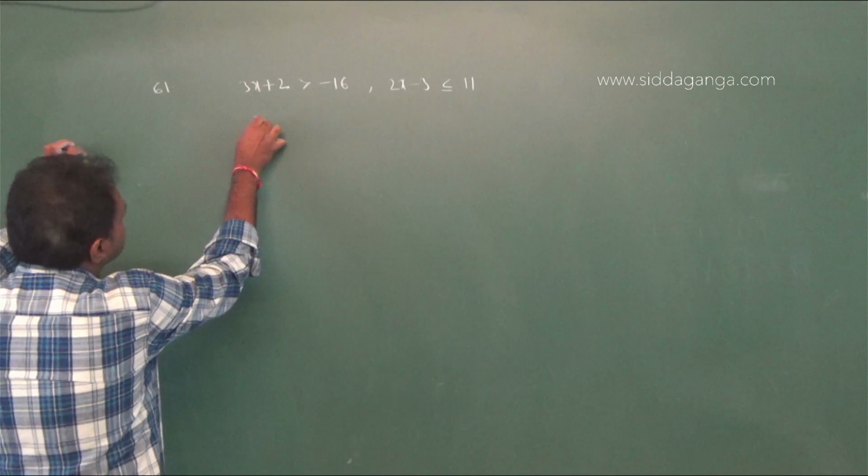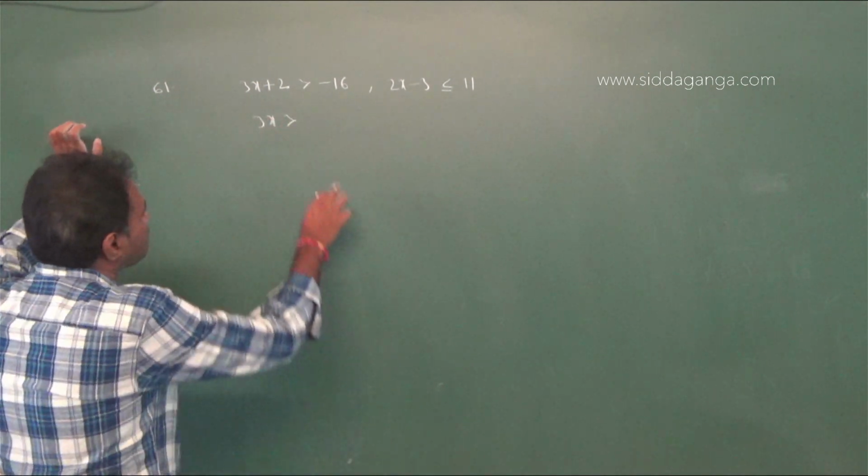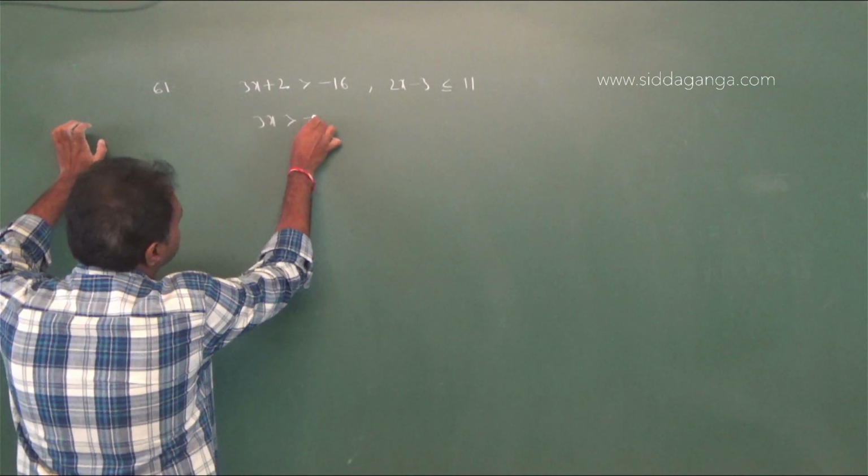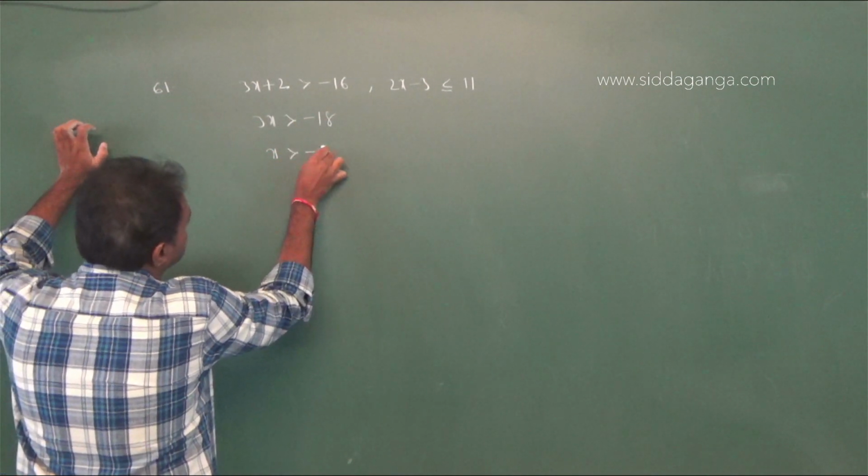Now from the first inequality, 3x is greater than minus 16 minus 2, that is minus 18. Therefore x is greater than minus 18 by 3, that is minus 6.